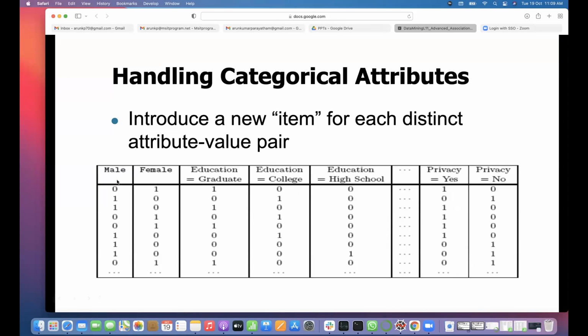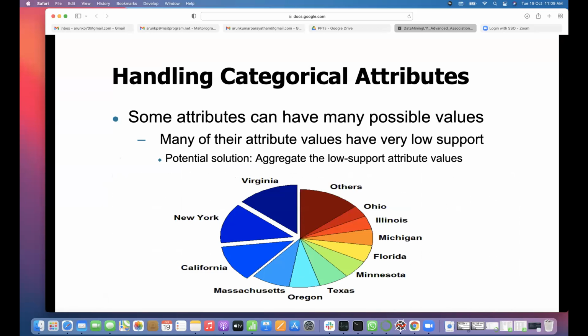Then we can see that whenever they are male, because there are only yes or no values now, so 0, 1, what does it imply? If education is 1, then what does it imply about privacy, whether they are concerned about privacy or not?